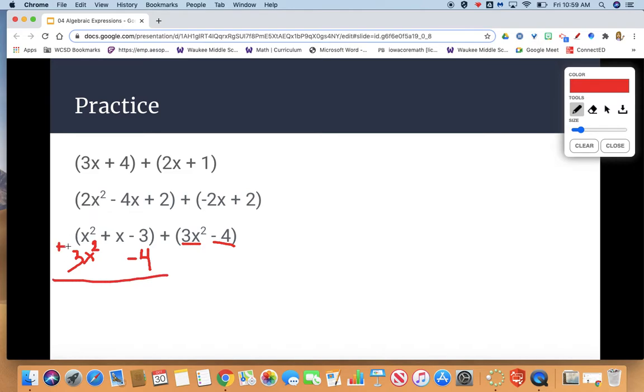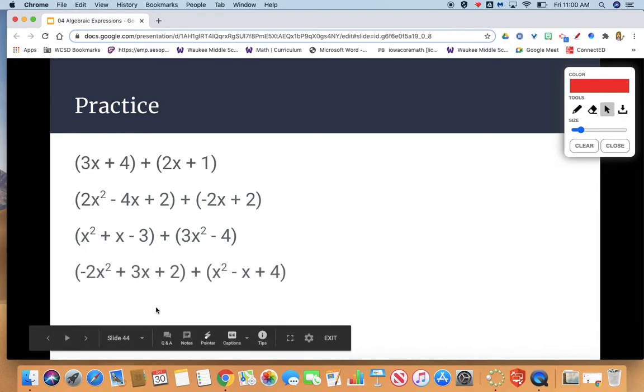Now we add our like terms. Negative 3 plus negative 4 gives us negative 7. x plus nothing gives us x. And then x squared plus 3x squared. Remember, having x squared is just like having 1x squared, so together we get 4x squared. My final expression would be 4x squared plus x minus 7. Let's try one more where we have all three types of terms in both pieces.